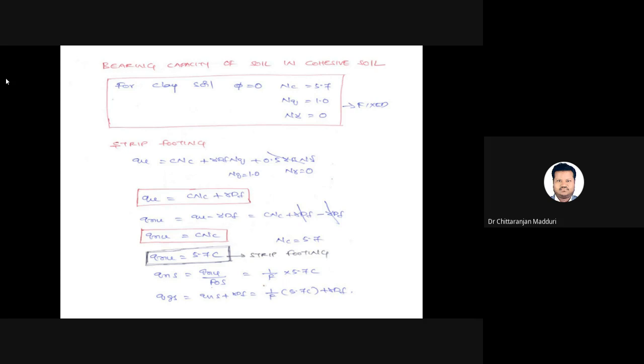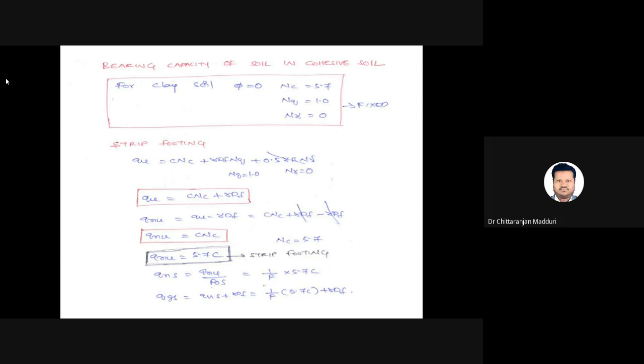For c-φ soil, the bearing capacity equation for strip footing equals c Nc plus γ Df Nq plus 0.5 γ B Nγ. If it is cohesionless soil, the first term equals 0. If it is cohesive soil, the third term equals 0 because Nγ equals 0. In the second term, Nq equals 1.0. So qu equals c Nc plus γ Df.